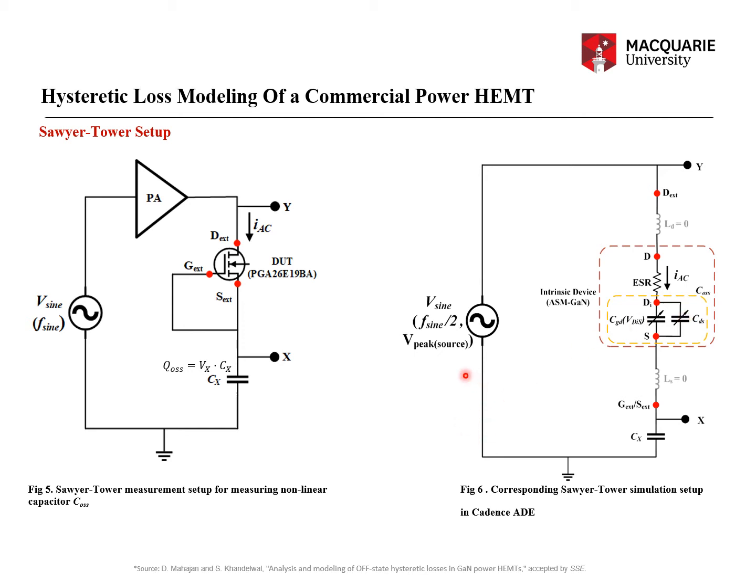Also, you see that I am applying a frequency of f sine by 2. Now why so?